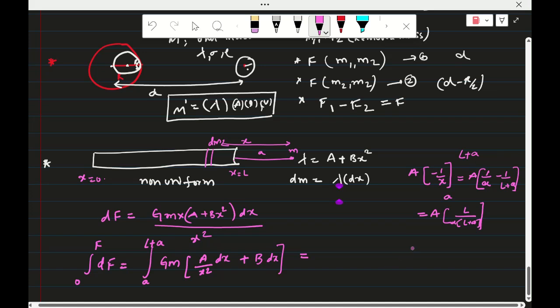Next, the bx integration: b into x from a to L plus a. So b into L plus a minus a, that is b into L. Therefore the formula is gm into aL by a into L plus a, minus b into L. L also take common: gm into L, a by a into L plus a, minus b. If you want to take the LCM you can, otherwise you can stop here.